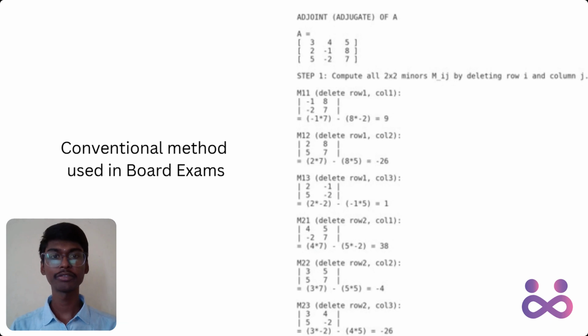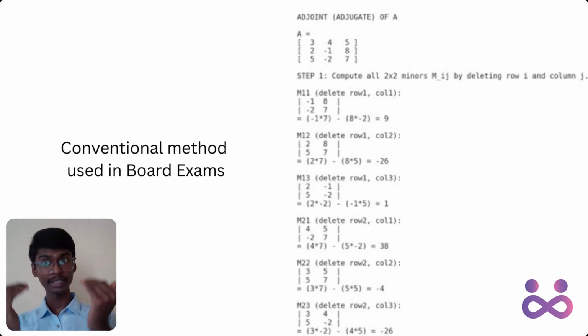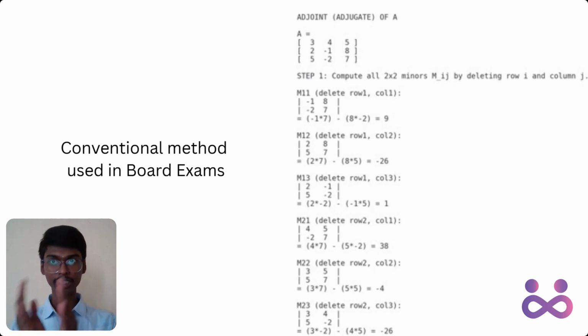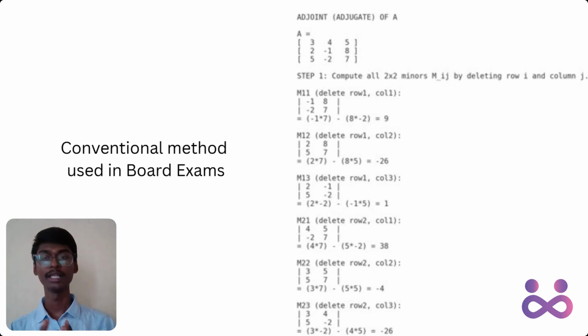As you all know, you should find the determinant of every submatrix that is formed. As we have taken a 3 cross 3 matrix, for every 2 cross 2 matrix you should take the determinant, write them in the individual positions and then take the transpose. That would be the adjoint of the matrix.